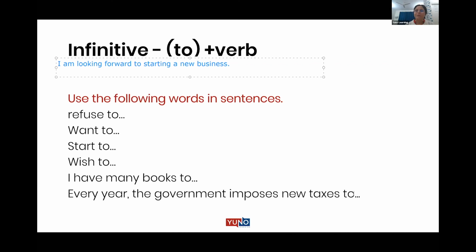I have many books to complete the exercise, correct. Like to start my IELTS preparation again. And to read, fine. I've started to go to yoga classes. Okay. Every year, we've got another one from Manjit. Every year, the government imposes new taxes to improve the system, to improve the economy. So why does it impose? It answers the question why.